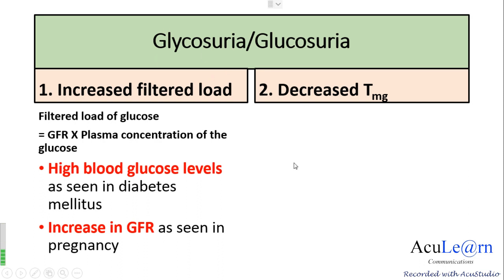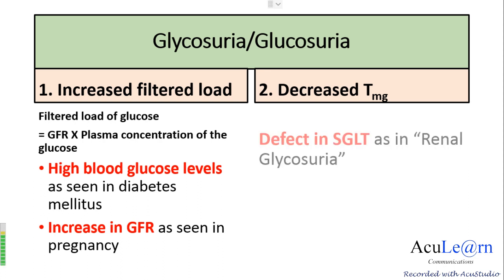Then, coming to the conditions where you have a decrease in the transport maximum for glucose, we see this in a situation called renal glycosuria, where there is a defect in the transporter which transports glucose in the proximal tubule. So this refers to proximal tubular dysfunction. The excretion of glucose in the urine because of the defect in the transporter present in the kidney is called renal glycosuria.